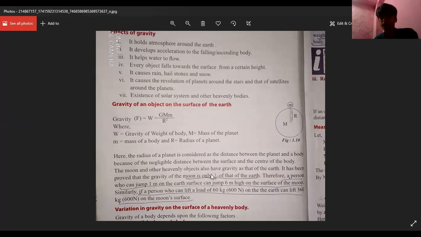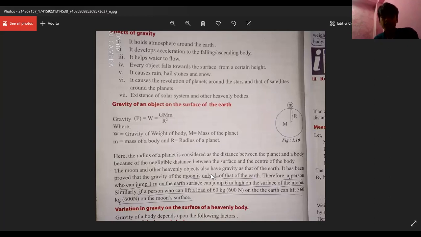Or you can say if the weight or the gravitational force of the Earth on an object is, let us say, 400 Newton, then it will be 6 times lesser on the moon, so it will be 400 by 6. It's always 6 times lesser. So it will be around 1.66, 1.67. It depends on the calculator how you do it.